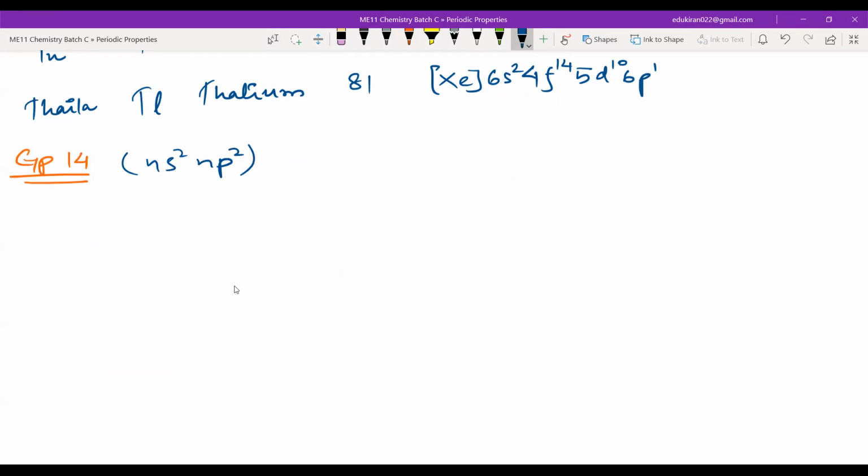Now what are the elements? If you look at the periodic table, no, I will give you the elements. The elements are starting with carbon. Then you have silicon, germanium. Then this is tin. This is Pb, which is lead.